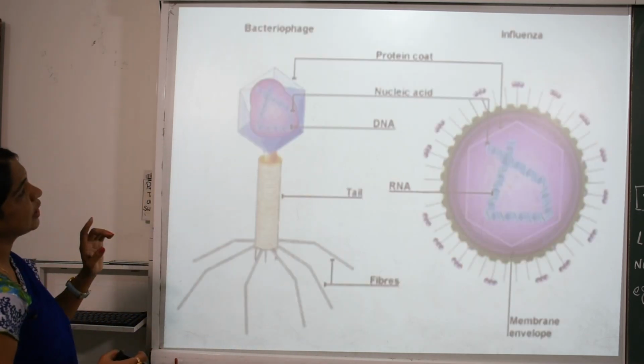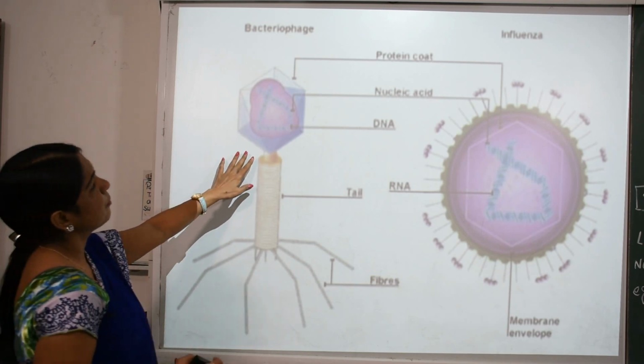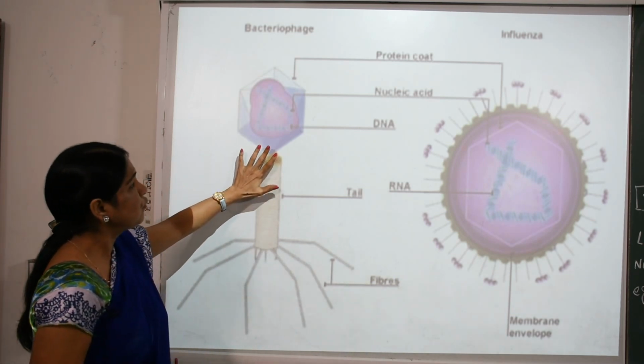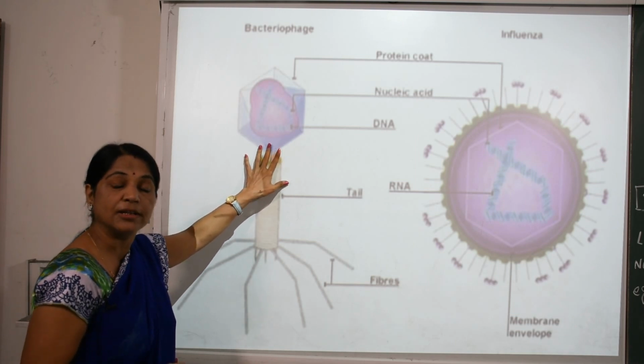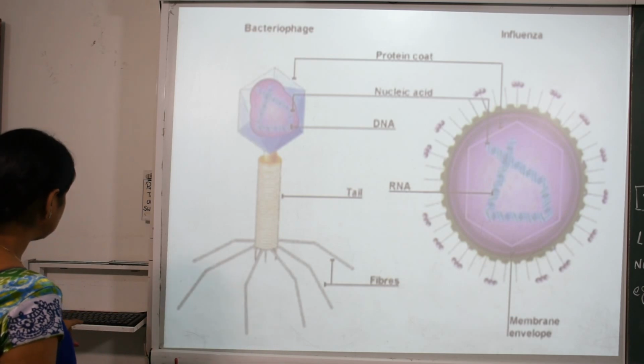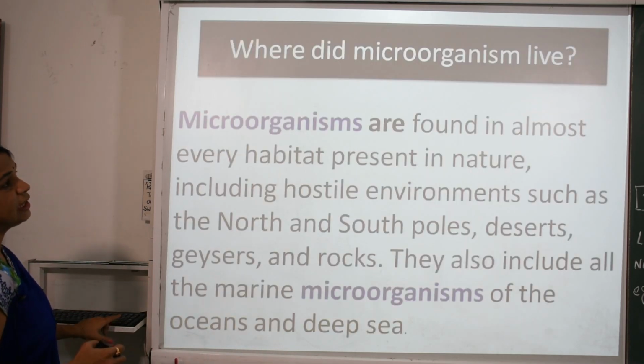Now further we see the bacteriophage, a virus, and most of these viruses are found in the river Ganga, which is why its water is very clean and pure.